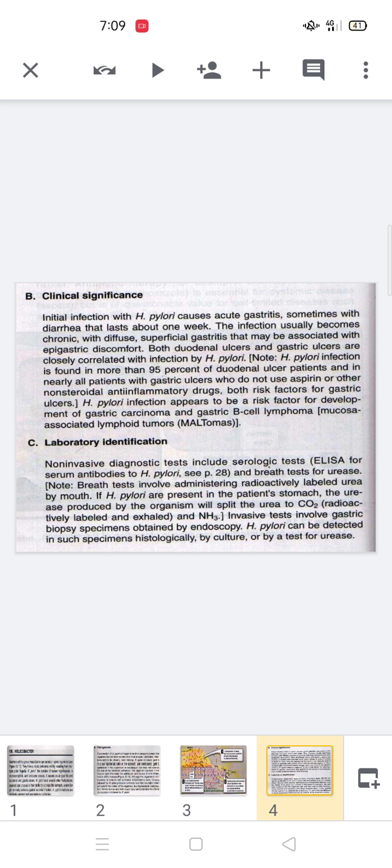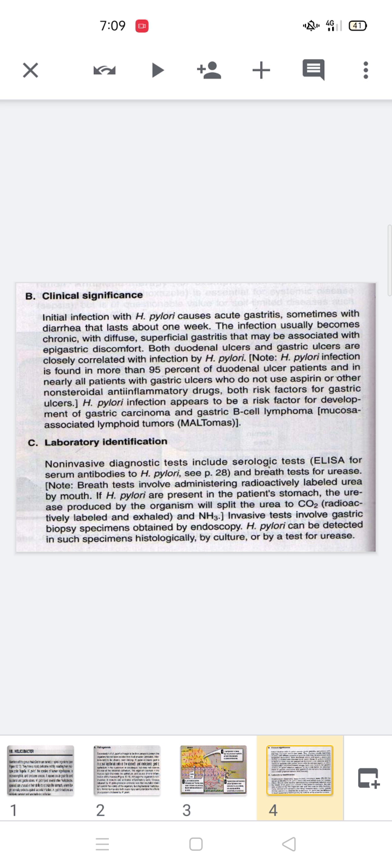Now we discuss the clinical manifestation of H. pylori. Initially, H. pylori causes acute gastritis, including diarrhea. But if it goes toward the chronic stage, the patient complains of epigastric pain or cramps as well as a burning sensation at the site of the stomach.